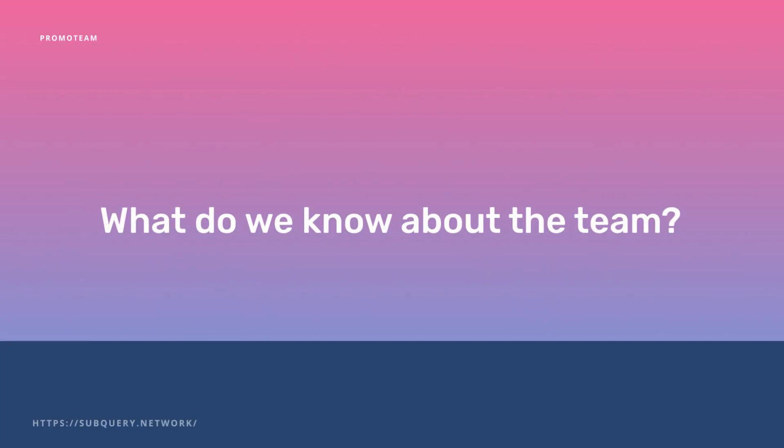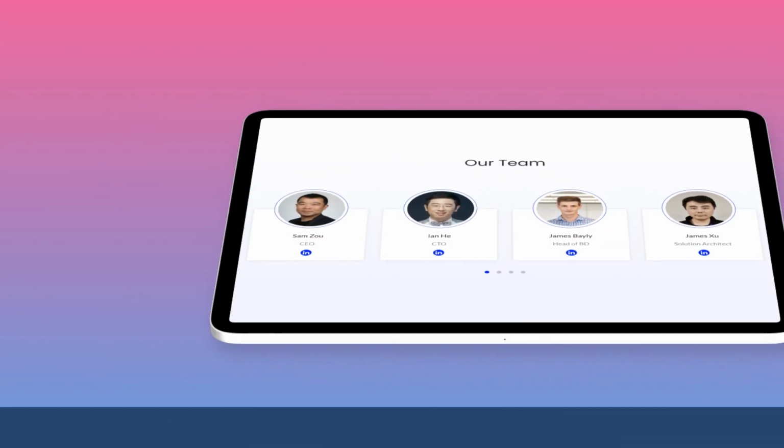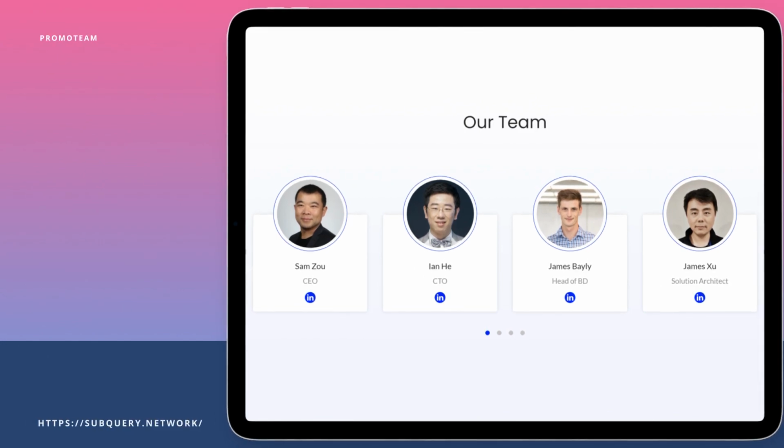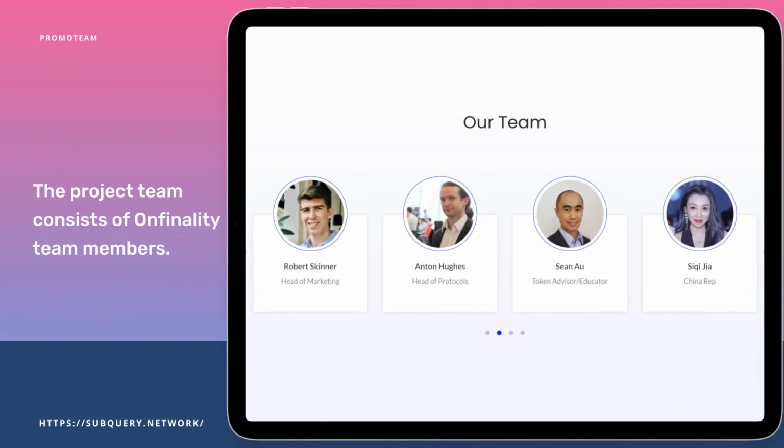What do we know about the team? The project team consists of OnFinality team members. It is a company that plays a tremendous role in the building and maintenance of the Polkadot network infrastructure. The company has been in the blockchain industry for many years, realizing how development of their apps and blockchains can be time-consuming and inefficient.